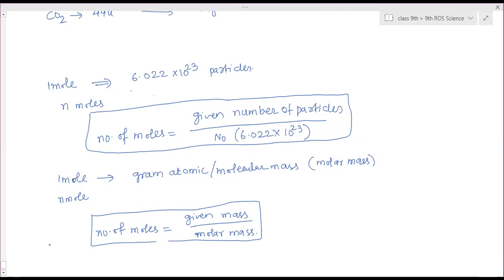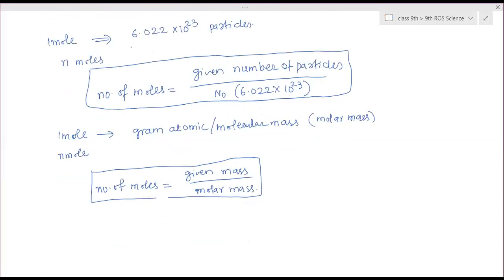Okay. Now the questions based on this. What type of questions are asked on this part? Write down these two formulas, they are important. You can use two methods. One is the direct method, that is the direct proportionality method. Otherwise, you can use this formula as well. If we have to find with n moles, then n into 6.022 into 10 to the power 23 is equal to the number of particles they have given.